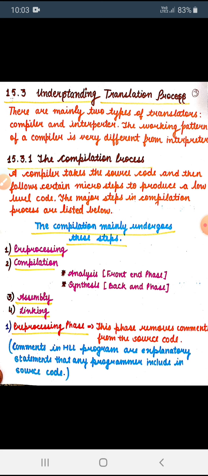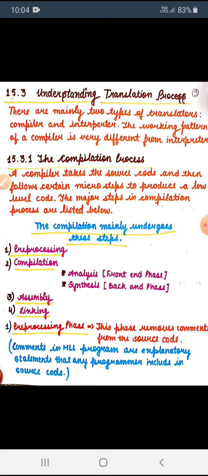When we create any program, for example the sum of two numbers, where we want to add x plus y, we say sum equals x plus y. We say x is the first number, y is the second number, and sum is used to store the addition of x and y. These statements written in English form in any high level language are called comments.